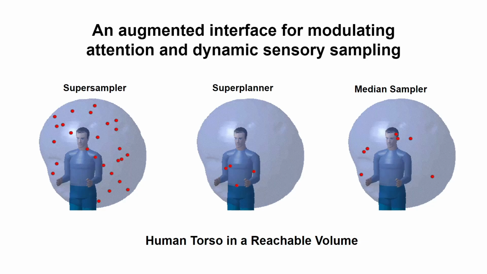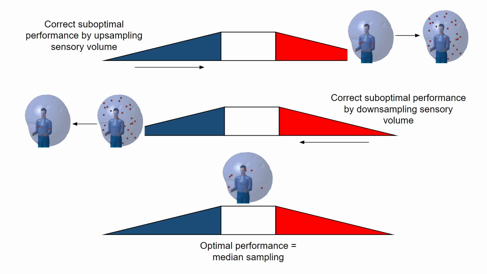Finally, we can see differences between the super sampler, the super planner, and a median sampler. The super sampler has a lot of information available to it. The super planner only has a few points, but it can infer other things. And median samplers have a medium amount of information, but can also plan to extrapolate that to other contexts. So we can think of these information spheres as being indicative of this median.